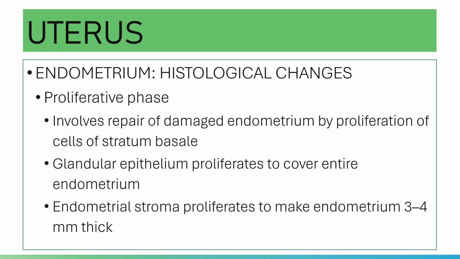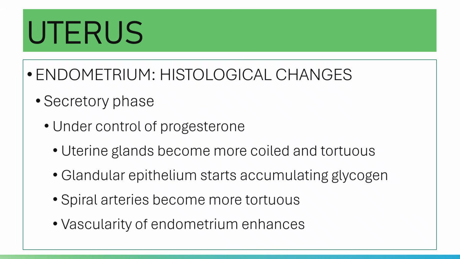During the proliferative phase, your glandular epithelium proliferates to cover the entire endometrium, and the glands become straight and they have a narrow lumen. And yes, the endometrial stroma will proliferate to make an endometrium which is 3 to 4 millimeters in thickness. Your spiral arteries elongate and reach the middle endometrium accordingly.